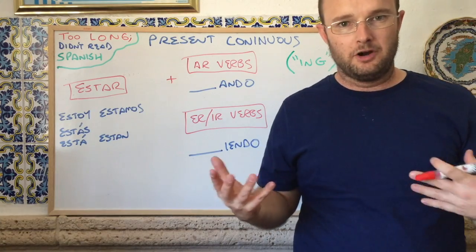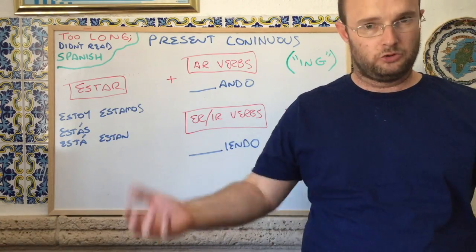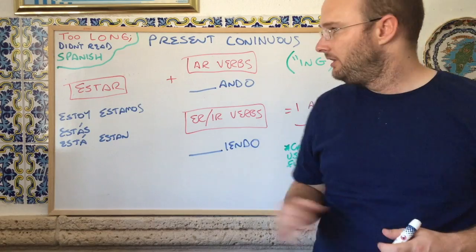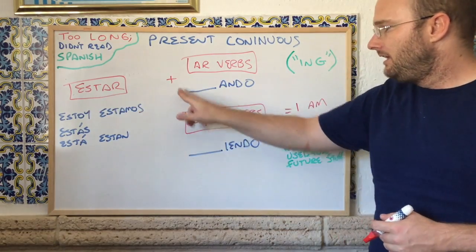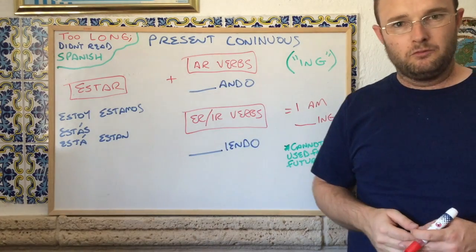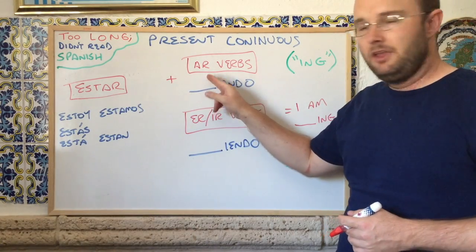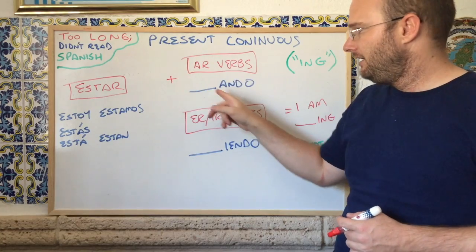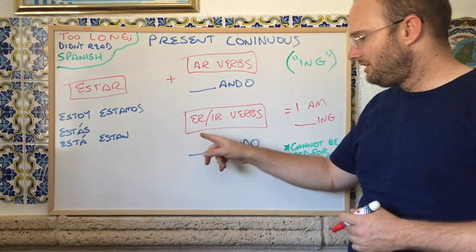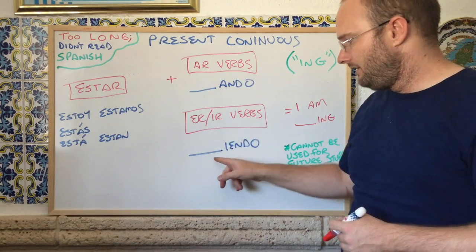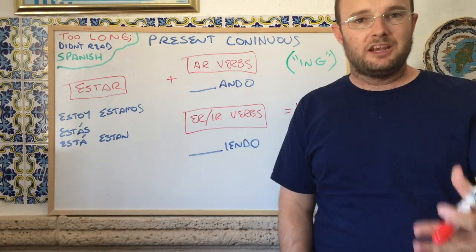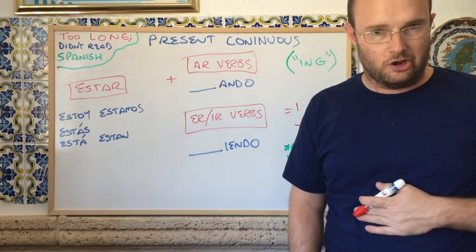In order to form a verb in the present continuous, or the present progressive, as it's sometimes called, you need the verb estar, to be. Then you need an ending depending on what type of word you have. If you have an AR verb, you're going to take off your AR ending and add -ando. If you have an ER or an IR verb, you're going to take off the ER or the IR and add -yendo.